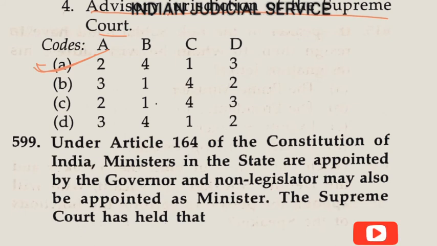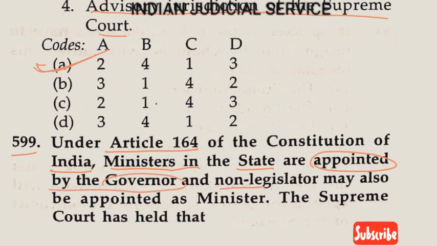Now question number 599. Under Article 164 of the Constitution of India, the ministers in the state are appointed by the governor, and a non-legislator may also be appointed as minister.